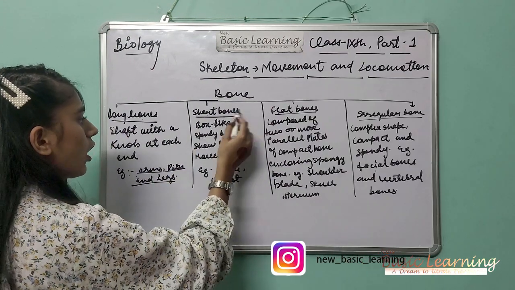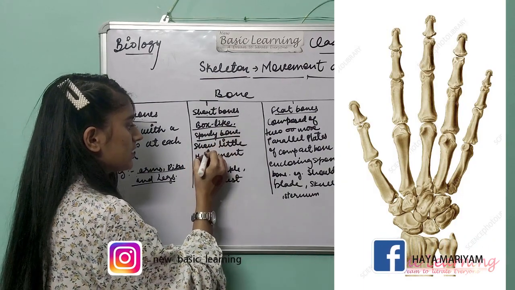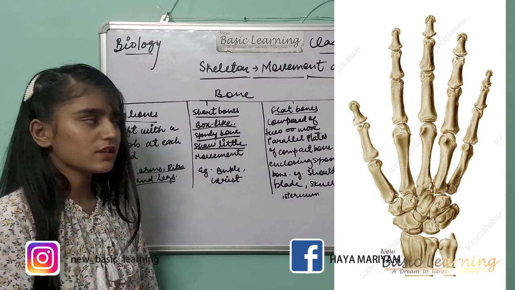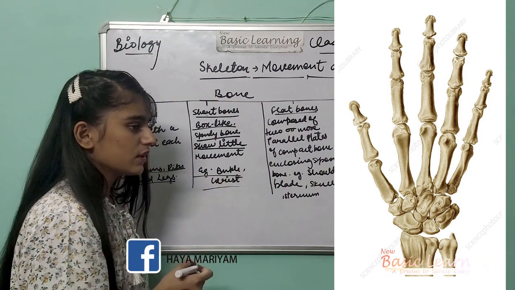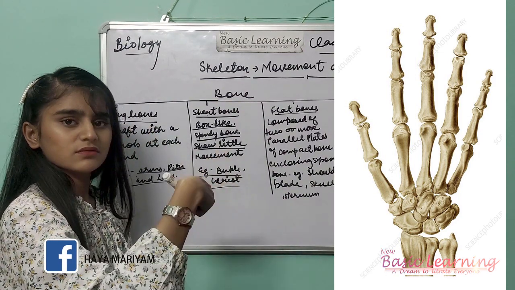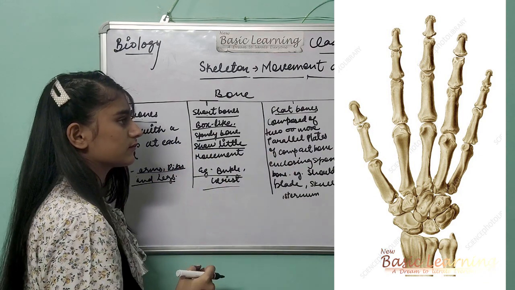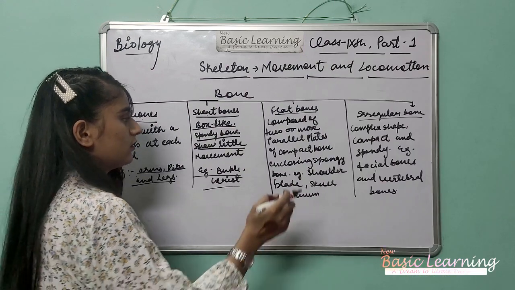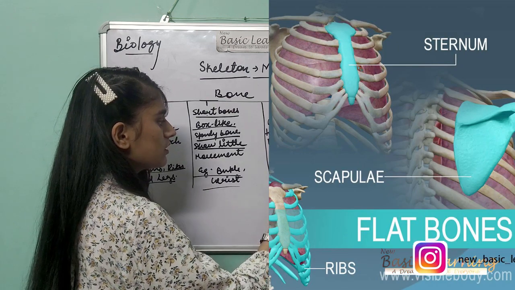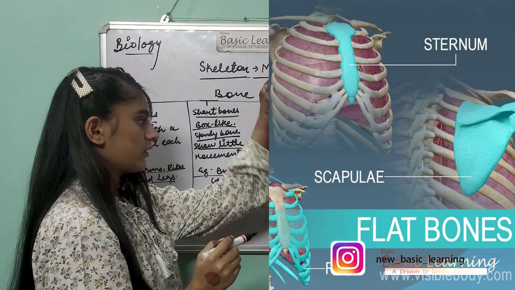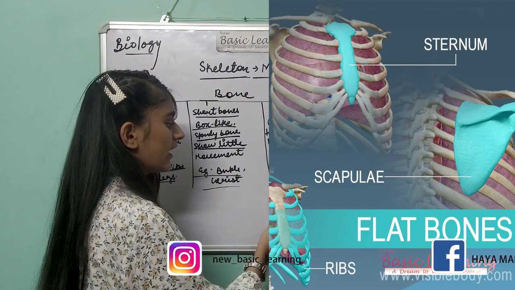Okay, now the short bones. They are box-like, spongy bones, and they show little movement. Okay, small bones show little movement. Examples: ankle and wrist. Okay, they show only this much movement. So this is the short bone, you can see like that. Now the flat bones are composed of two or more parallel plates of compact bone enclosing spongy bone, like that. Examples: the shoulder blade, skull and sternum.